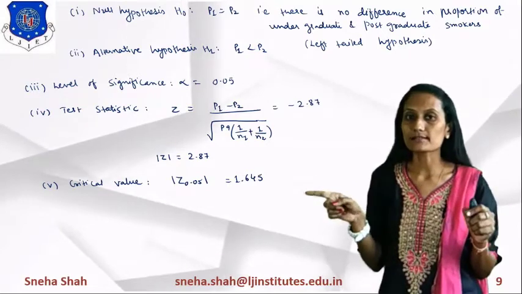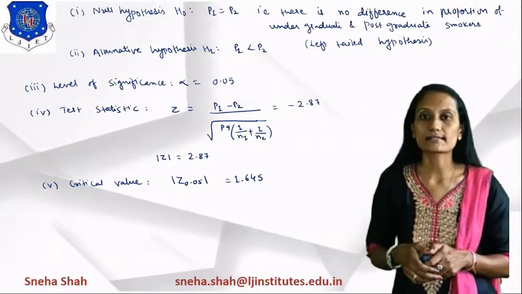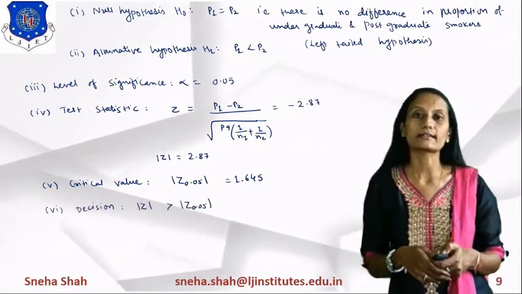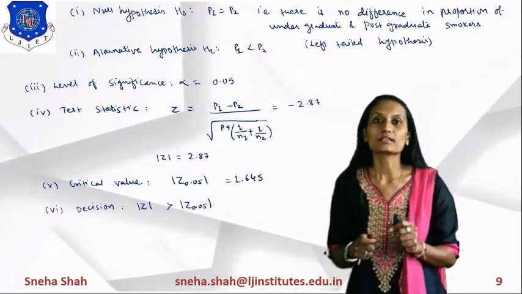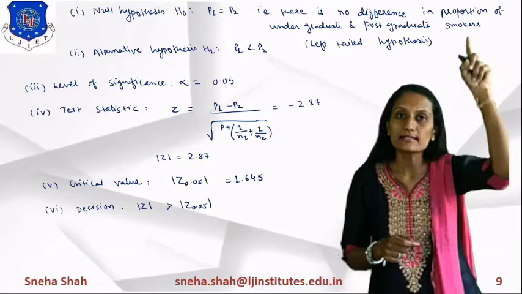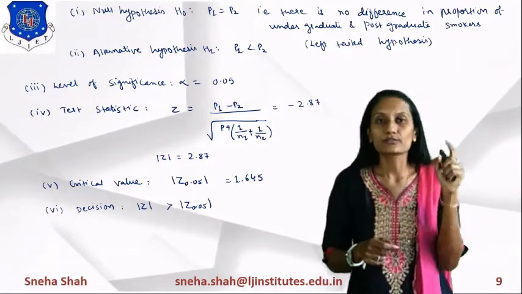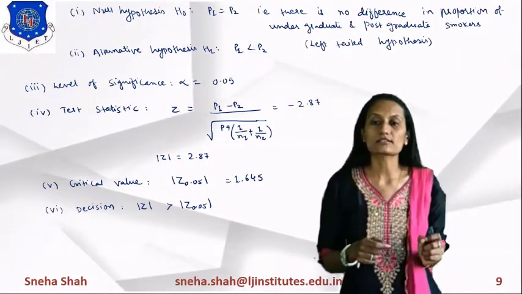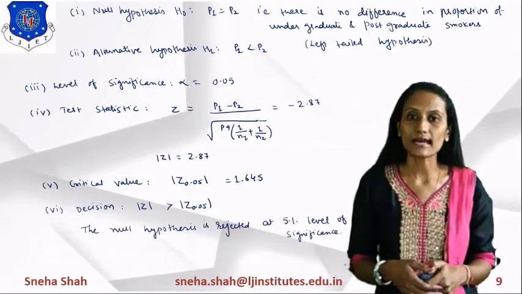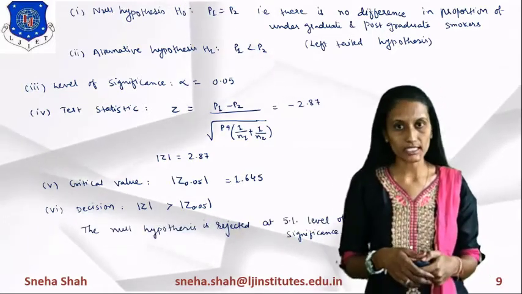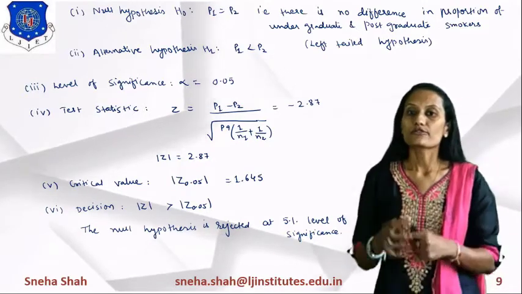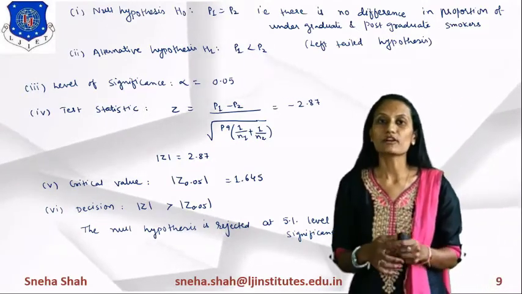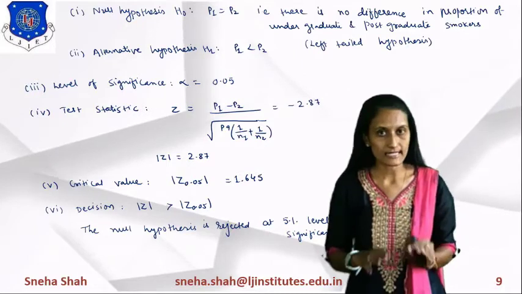Now if you compare this with mod z, you can say that the value of mod z is greater than the critical value. When mod z is greater, the assumption is wrong, so we can say that the null hypothesis is rejected at 5% level of significance. So we can say that the two proportions are not the same.